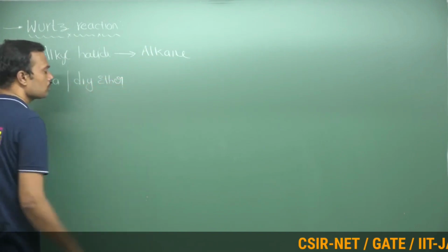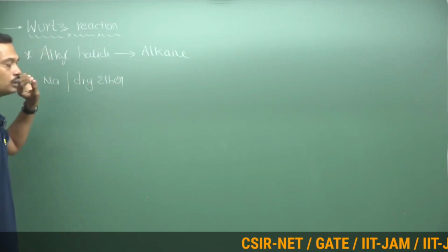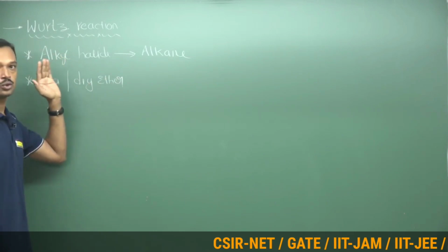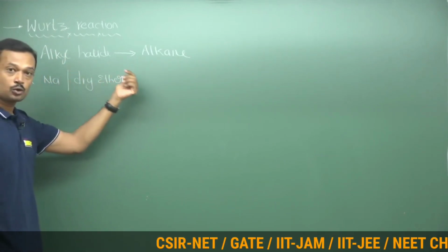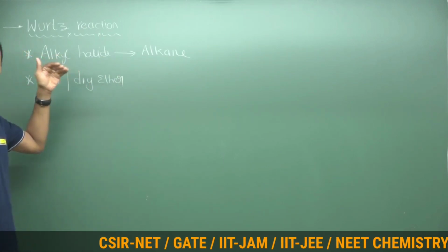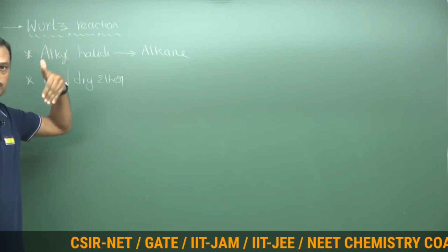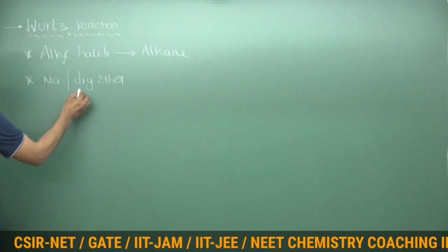A very important aspect is to take only sodium metal and not other group elements. So don't take lithium, and don't take second group metals; take only first group A metal, that is sodium. Lithium, sodium, potassium, rubidium, cesium like that, but better is only sodium. It should always be carried out in dry ether.